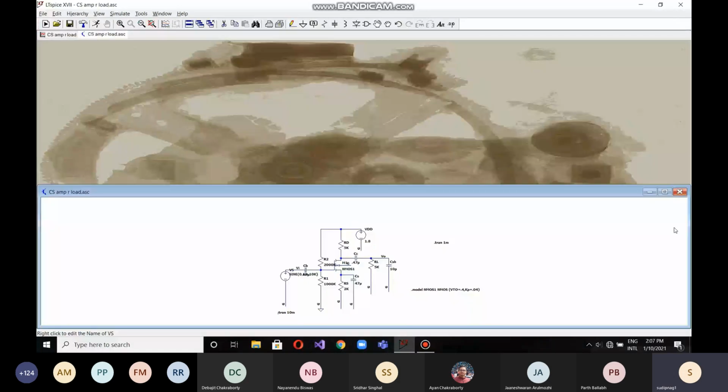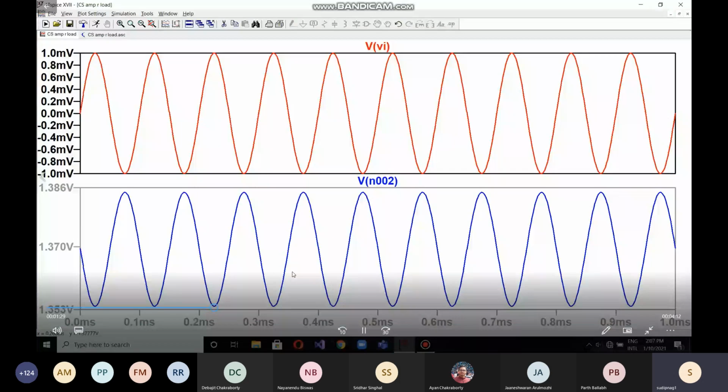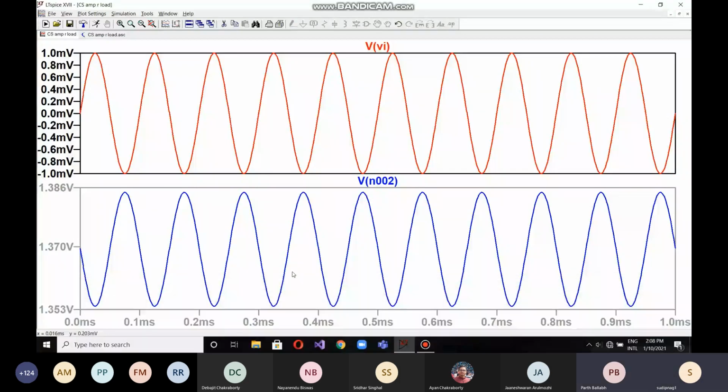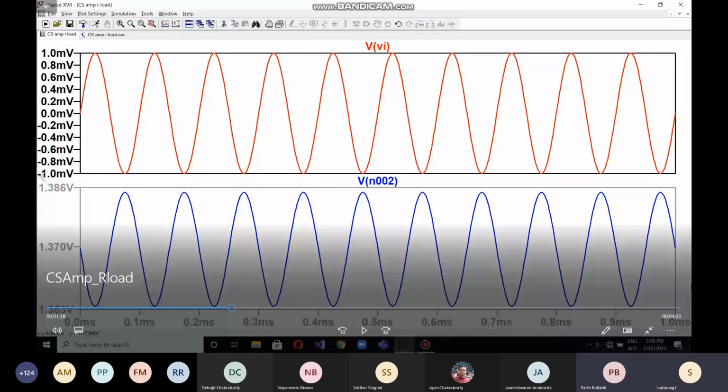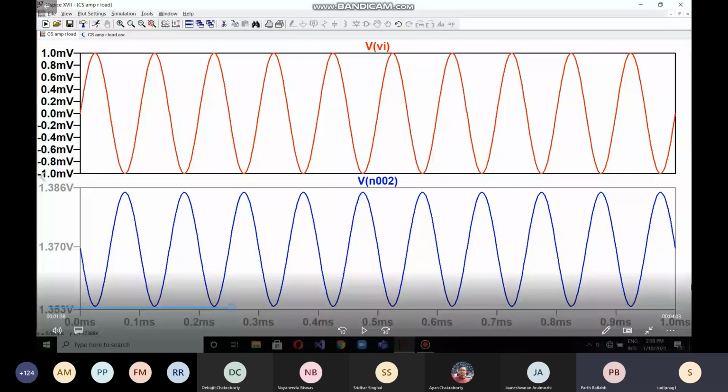So this is basically V in and V out. V out is 180 degrees out of phase with V in, and V in is varying from 1 millivolt to minus 1 millivolt, and the corresponding output is varying much more. So the gain is high and 180 degrees out of phase.